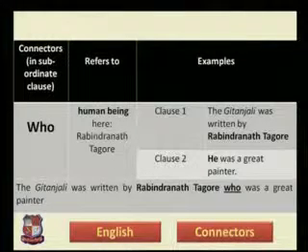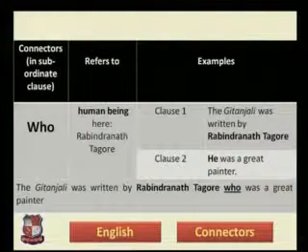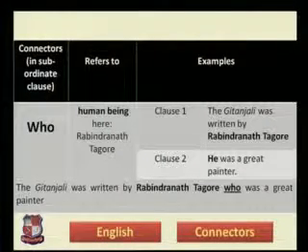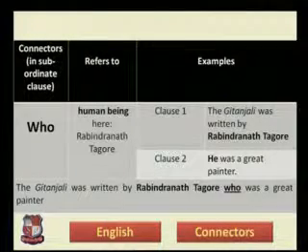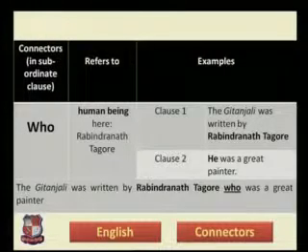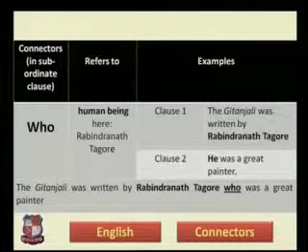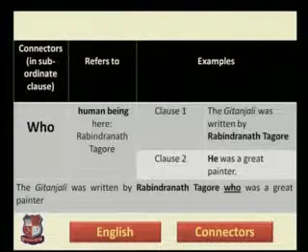Now let us move on with some concrete and very elaborated examples. As you can see in several tables, in several rows, in the first column there is a connector. That connector will be resting in the subordinate clause. That connector will refer to human being. Now let us move on with clause number 1.